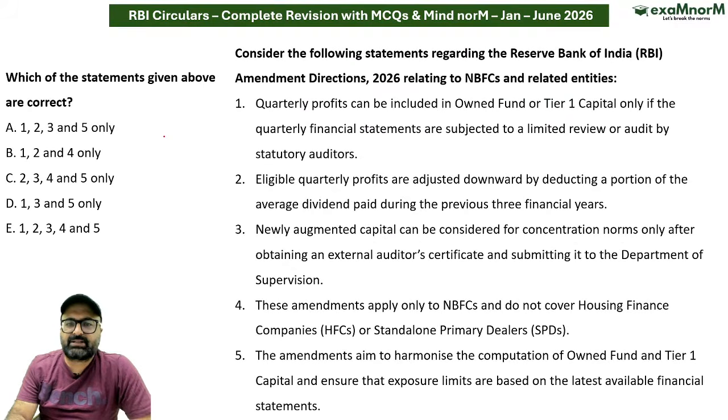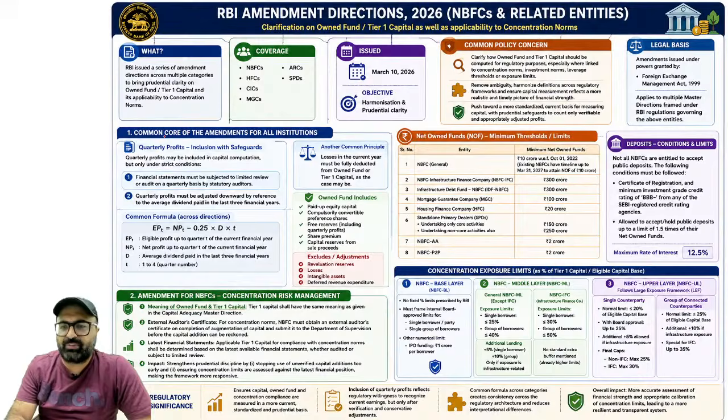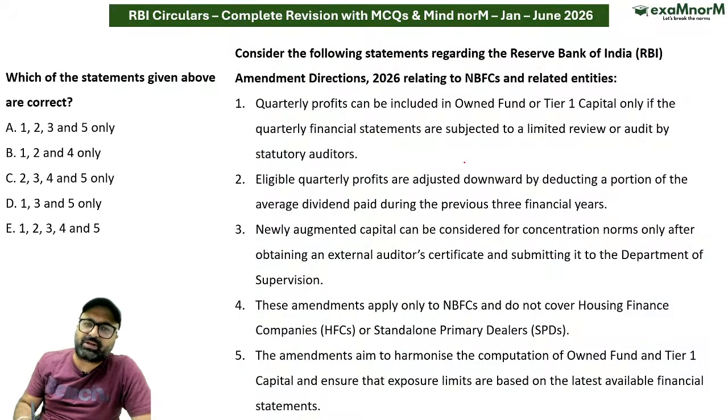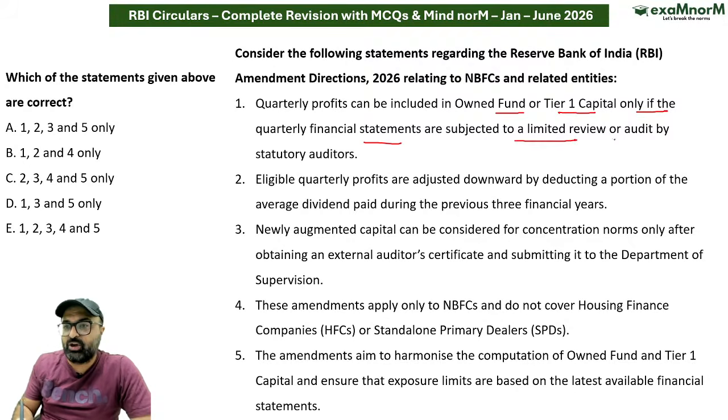अगला question क्या कहता है? So the next question talks about NBFC or the Reserve Bank of India has come up with certain amendments related to the NBFCs. Directly let's jump to the question. The first point says quarterly profits can be included in the owned funds or tier 1 capital only if quarterly financial statements are subjected to a limited review or audit by the statutory auditors.